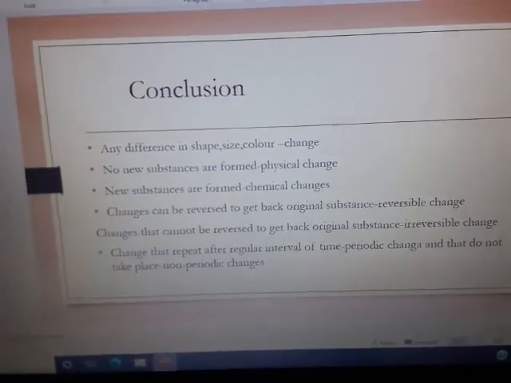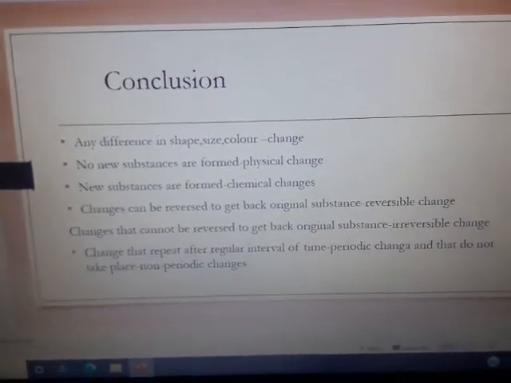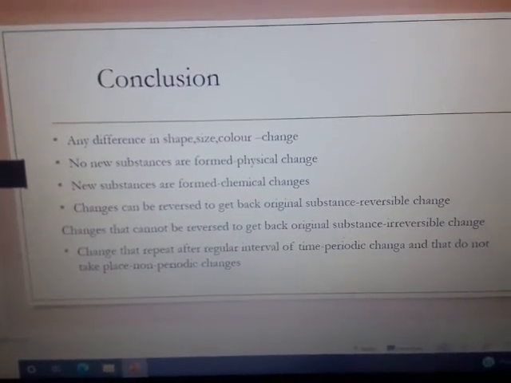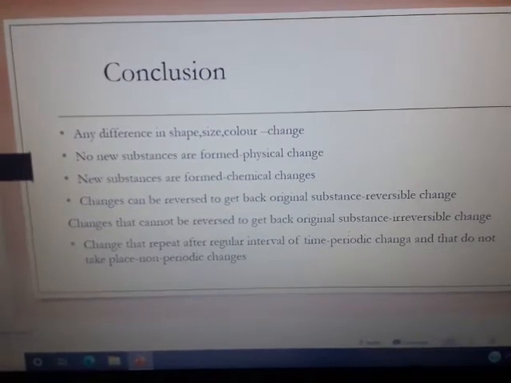Similarly, periodic means changes that repeat after regular intervals of time, that is periodic changes. Those that do not take place so are referred to as non-periodic changes.